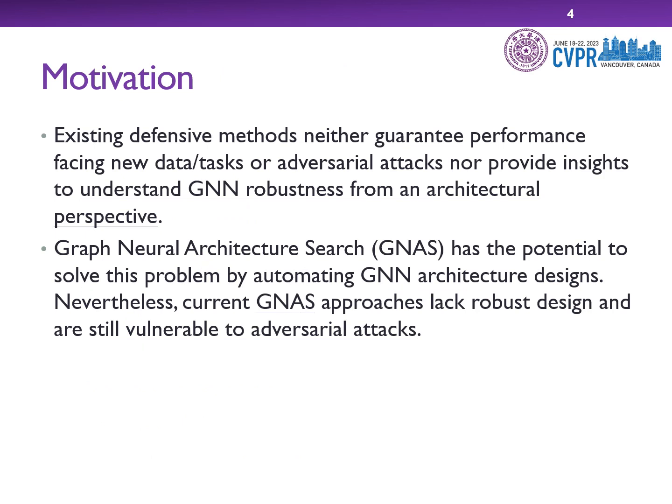Here are two motivations of our paper. We find that existing GNN defensive methods neither guarantee performance facing new adversary attacks nor provide insights to understand GNN robustness. Graph neural architecture search has the potential to solve this problem. However, current graph-NAS approaches lack robust designs and are still vulnerable to adversary attacks.